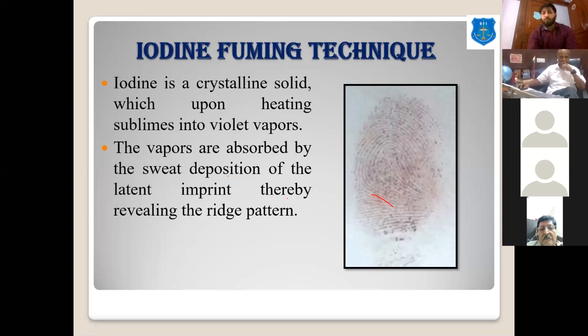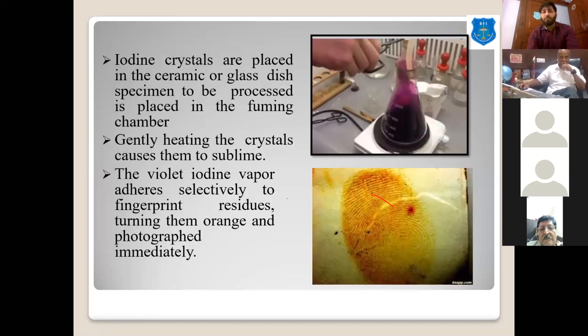But this is not a permanent method, as after some time the iodine fumes vaporize again from the surface. So we can take a photograph after it develops. A yellow or dark brown color fingerprint is developed. We expose the fingerprint surface to these purple fumes.